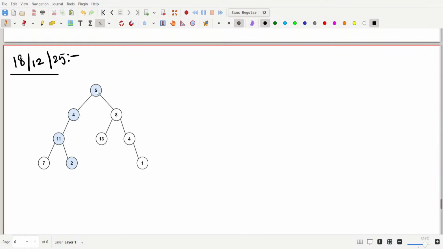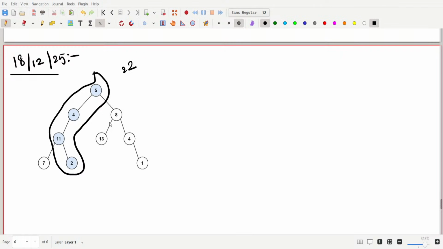Okay, here we have to find a path. Is there any path which satisfies our target sum? They gave the target sum as 22. Okay, target sum as 22, and let's see, 13 plus 8 plus 5 is how much?